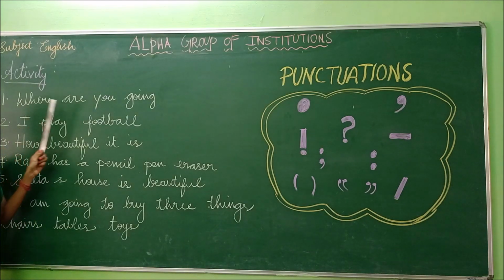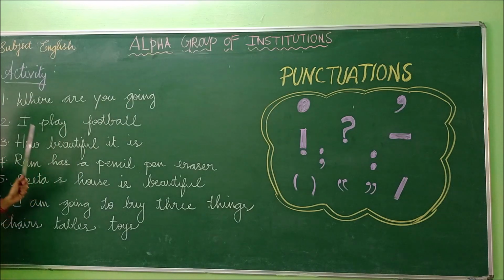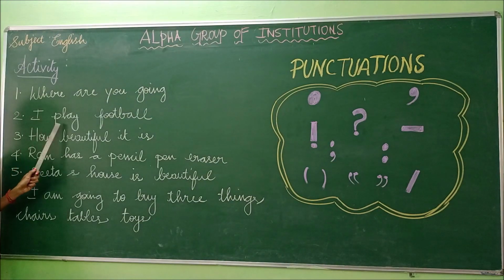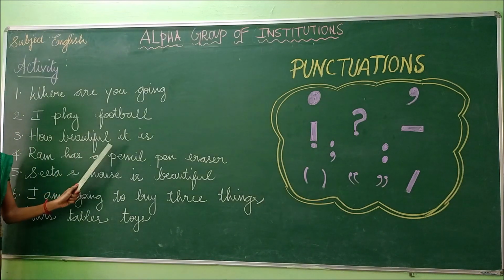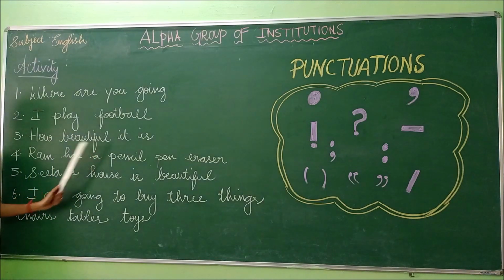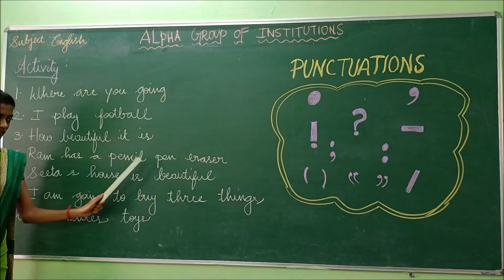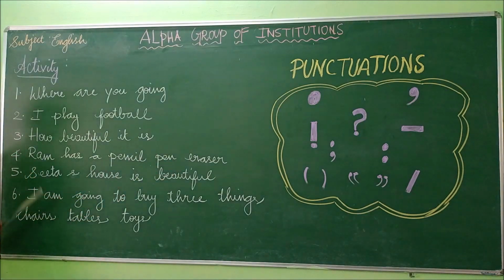The first one: Where are you going? The second one: I play football. And the third one: How beautiful it is. Fourth one: Ram has a pencil, pen, eraser.